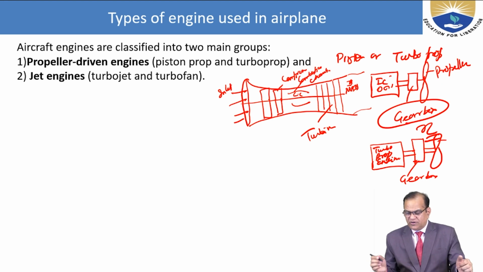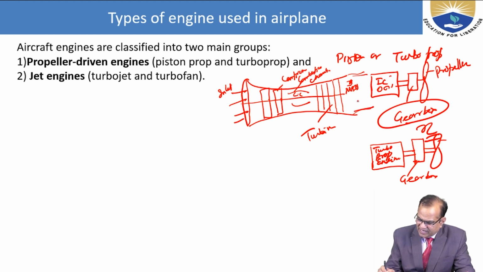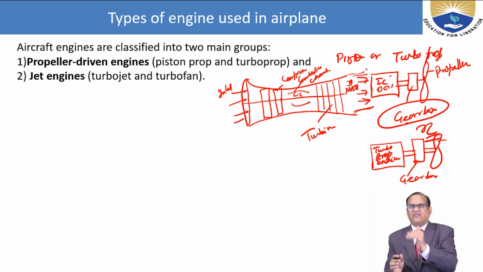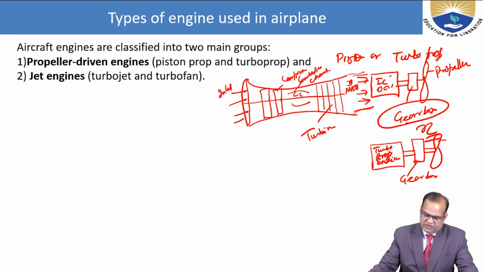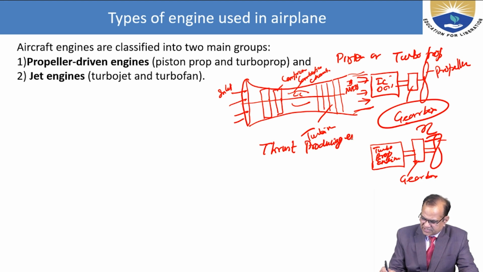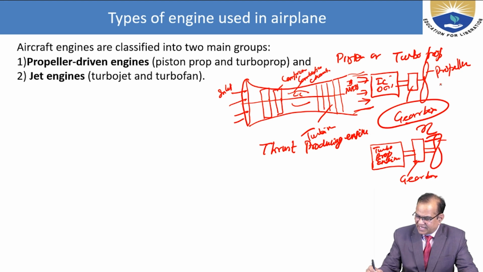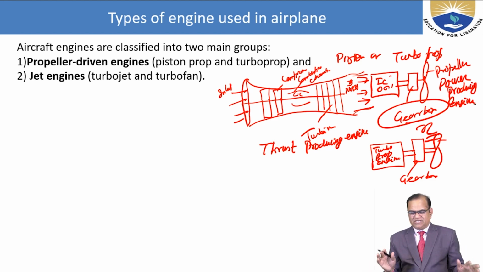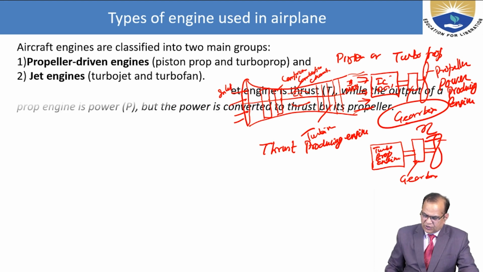So here we are not putting any propeller, but it is due to Newton's third law, action and reaction. Jet is going very fast and your thrust is produced. So jet engine is called the thrust producing engine, and the propeller engines are called the power producing engine. So this is the basic difference between these two.